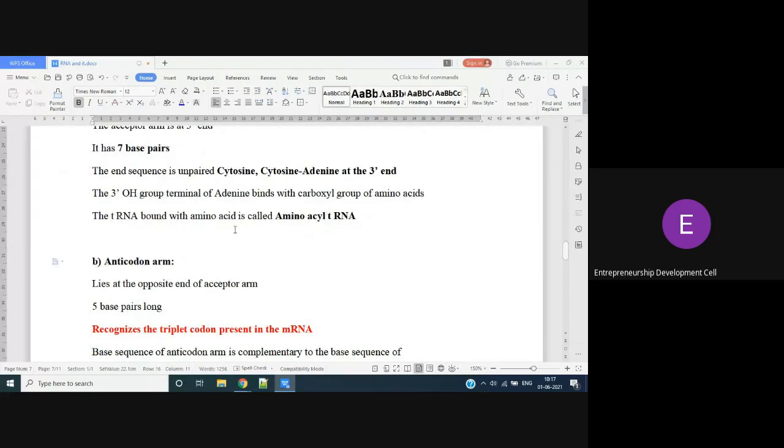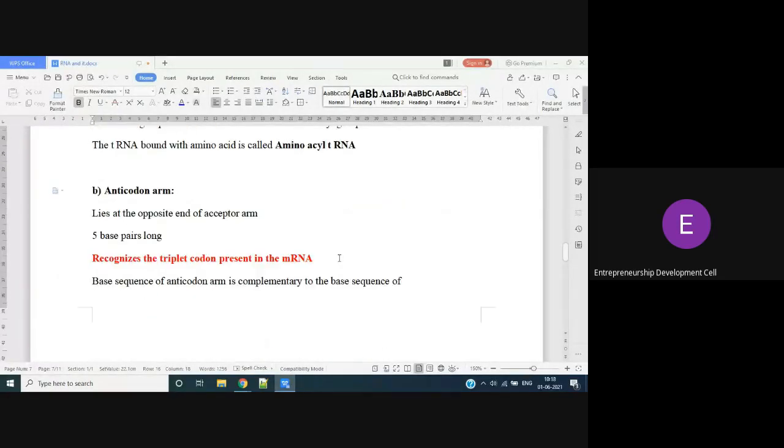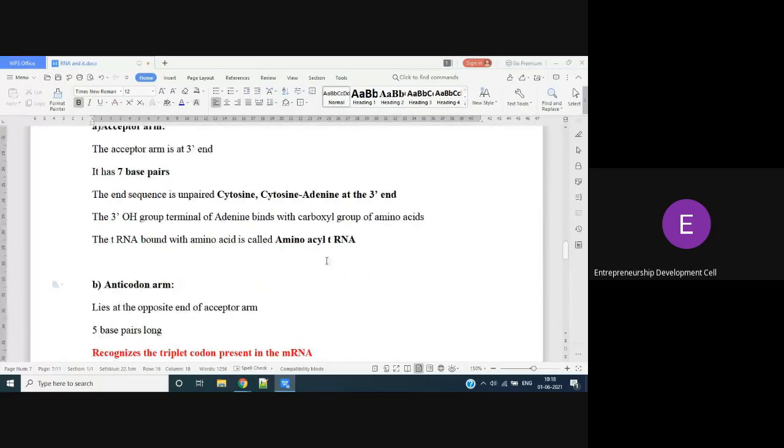The tRNA bound with amino acid. So if our tRNA is bound with amino acid, we have to call that tRNA an aminoacyl tRNA. Once amino acid binds to our tRNA, what does its name become? Aminoacyl tRNA. Why aminoacyl tRNA, why not just amino tRNA? Because the enzyme helping in the binding of this amino acid to tRNA is aminoacyl synthetase. That's why we have to name the tRNA as aminoacyl tRNA.